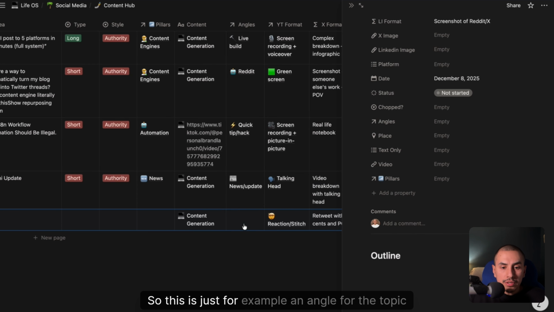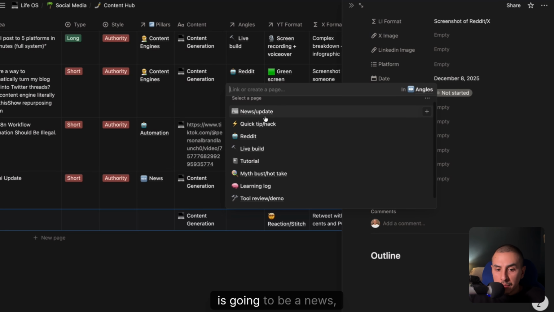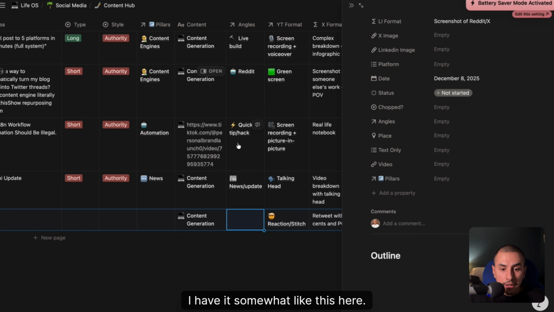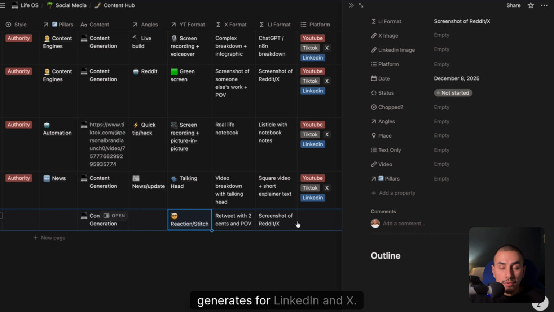So this is just, for example, an angle for the topic is going to be a news, a quick update, something from Reddit. Is it a live build like the one I'm doing right now? As you can see, I have it somewhat like this here. It seems like a lot of tagging, but it gets easier the more you do it. And for the YouTube format, you just pick your main format and it auto generates for LinkedIn and X.